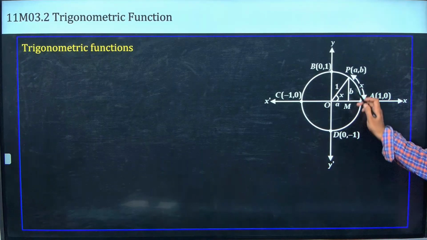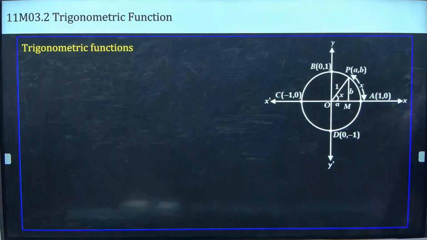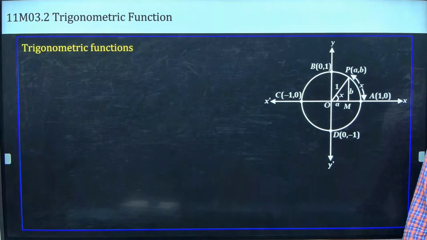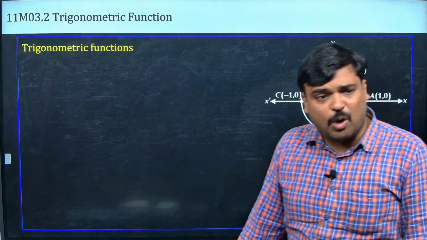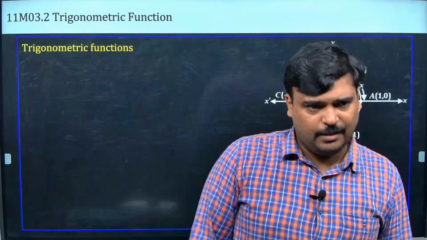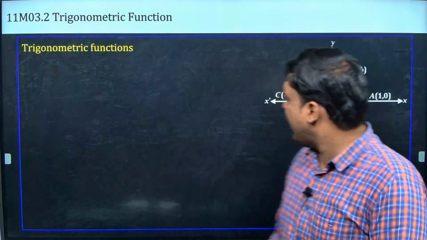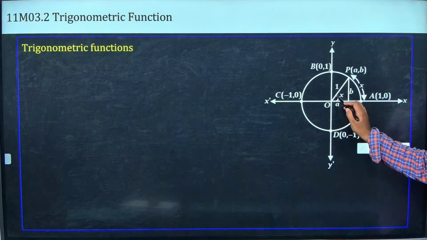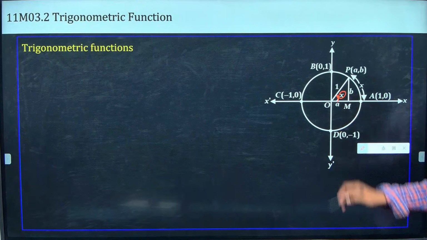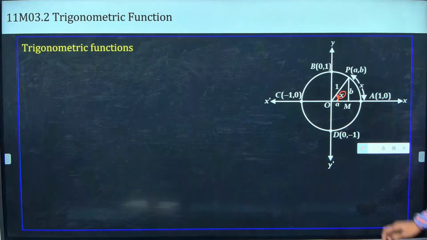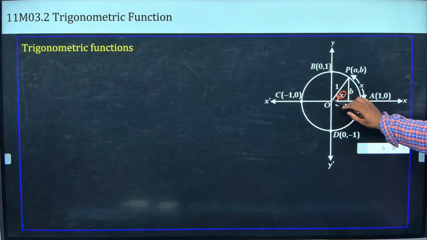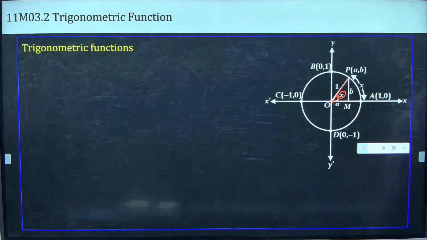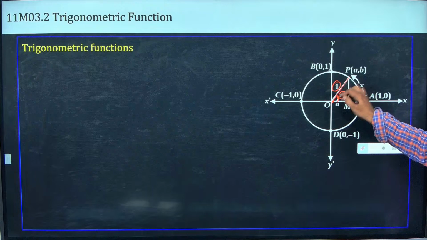So I am going to take a point on the circle, which I am going to mention as A comma B. A point on the circle, I am going to take it as A comma B. ஒரு point A comma B ன்னு எடுத்துட்டேன். Okay, what I know here is this is the angle what I made, so I am going to take this as x. Okay, now ஒரு x ன்னு எடுத்துக்கிறேன். I know this origin to that point is going to be the radius of the circle, so I am going to take this as 1. Is that okay?